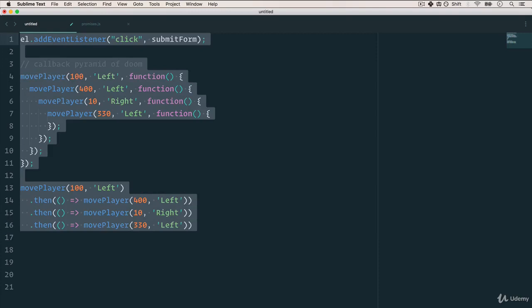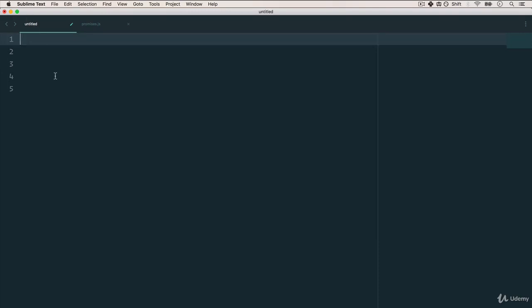I'm going to remove this and create our very first promise. We'll say const promise equals, and this is a new syntax that you'll just have to get used to, new Promise. So we're creating a new promise. And this promise has a parameter that either resolves or rejects.